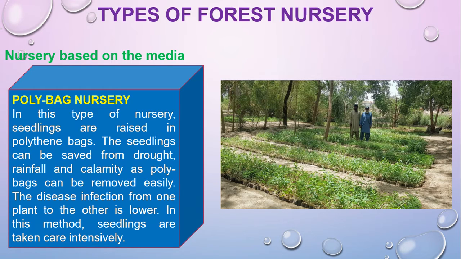They monitor the nursery bed, and this nursery is very good for transportation as well, and for disease infection and all other intercultural operation, heavy rainfall, heavy sunlight. You can move these seedlings from one place to another place.